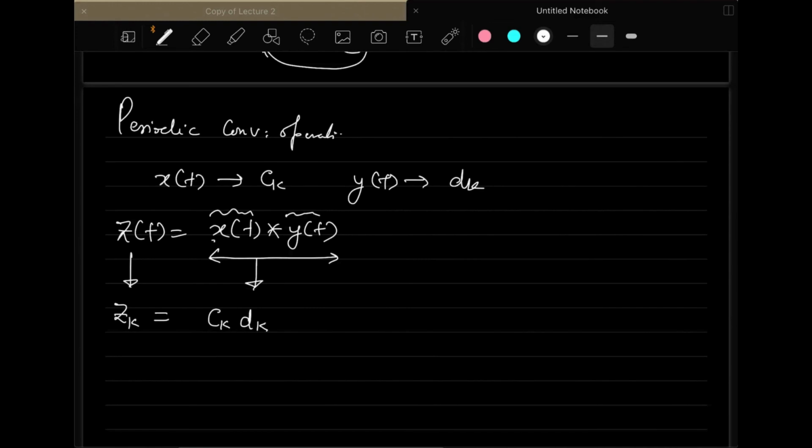So ck are the frequency coefficients for xt, and yt's frequency coefficients are dk.